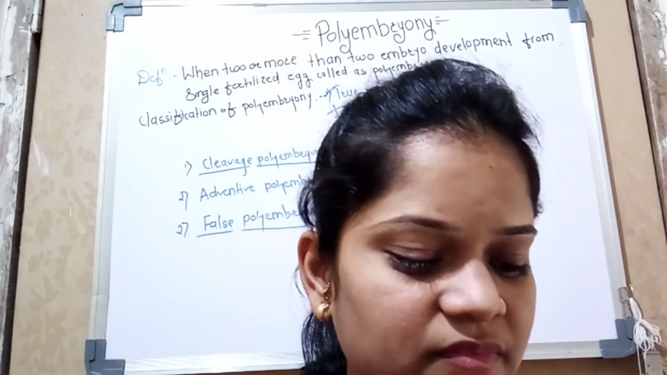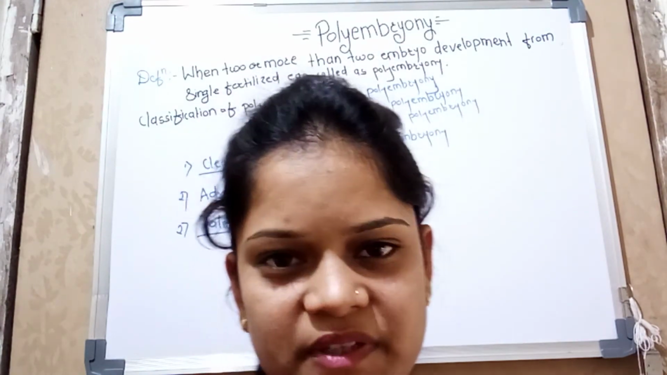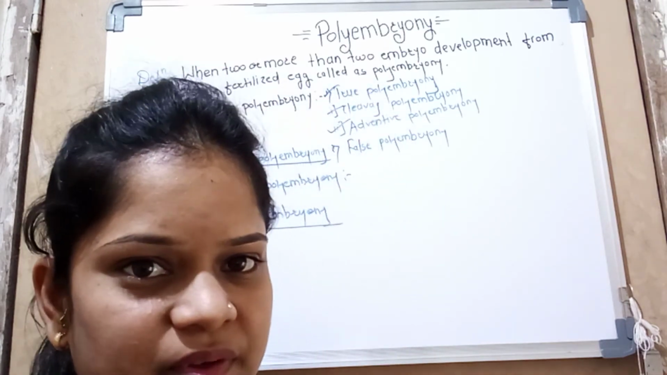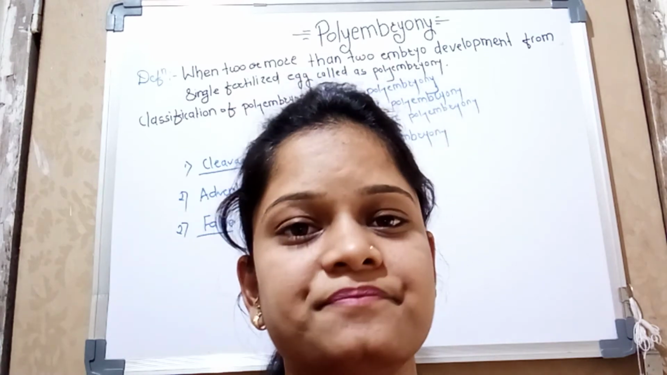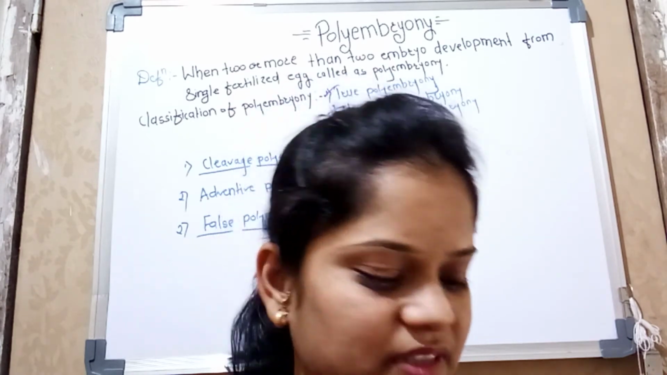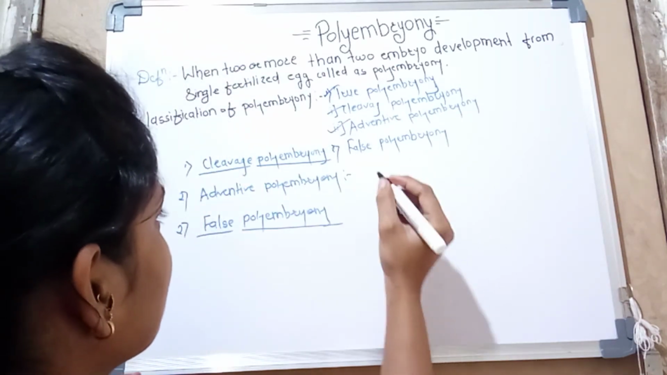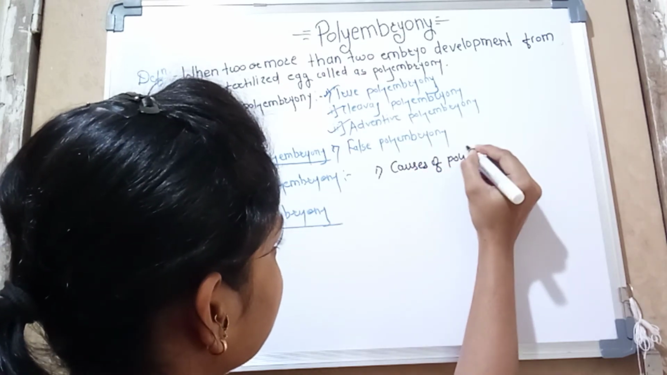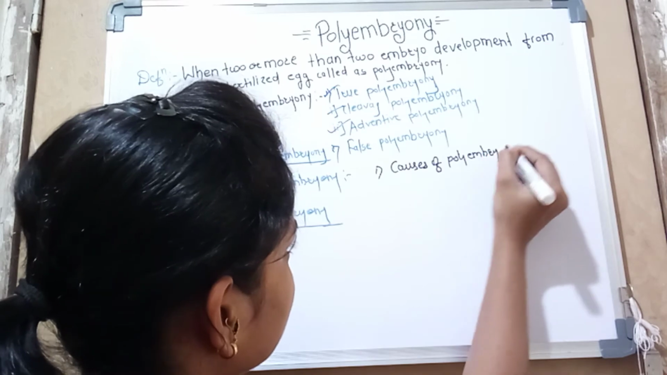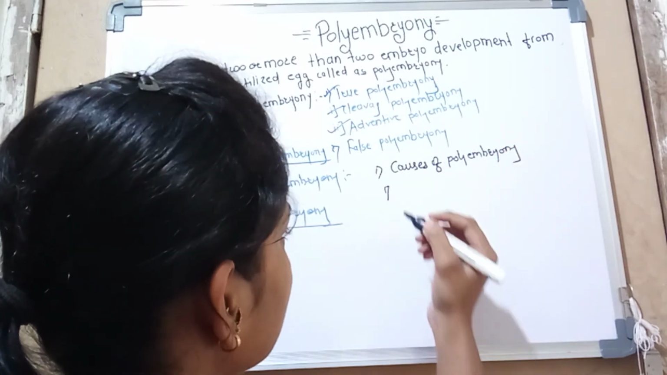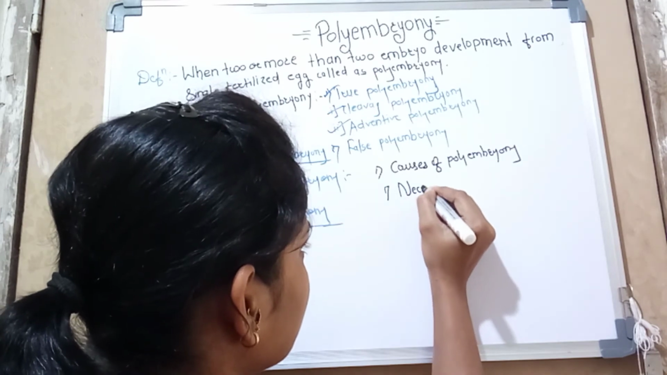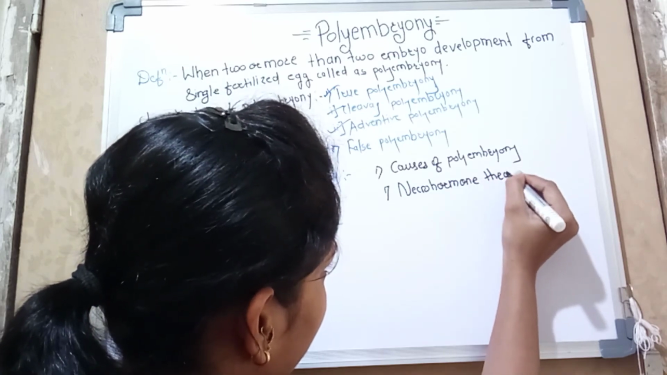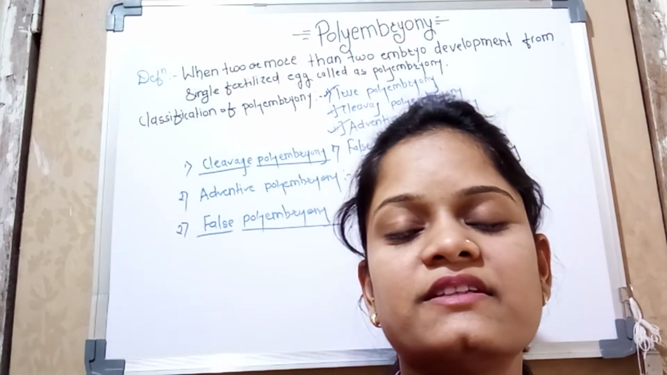Next we see the causes of polyembryony. There are different theories that tell us the causes of polyembryony, but there are major theories to explain it, so let's discuss them. First, the necrohormone theory. So what does the necrohormone theory tell us?